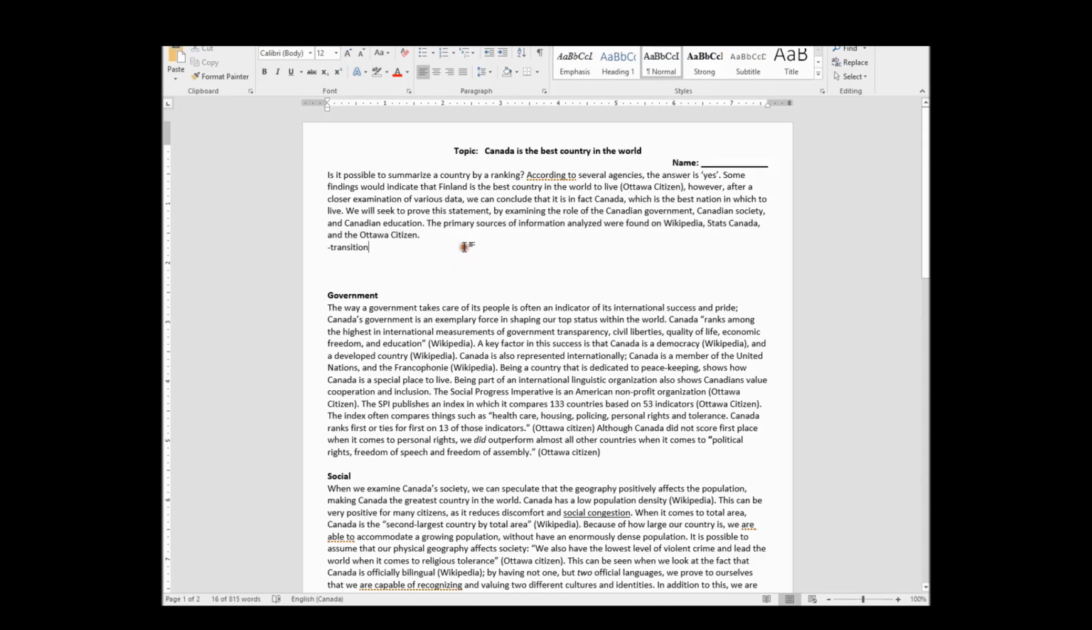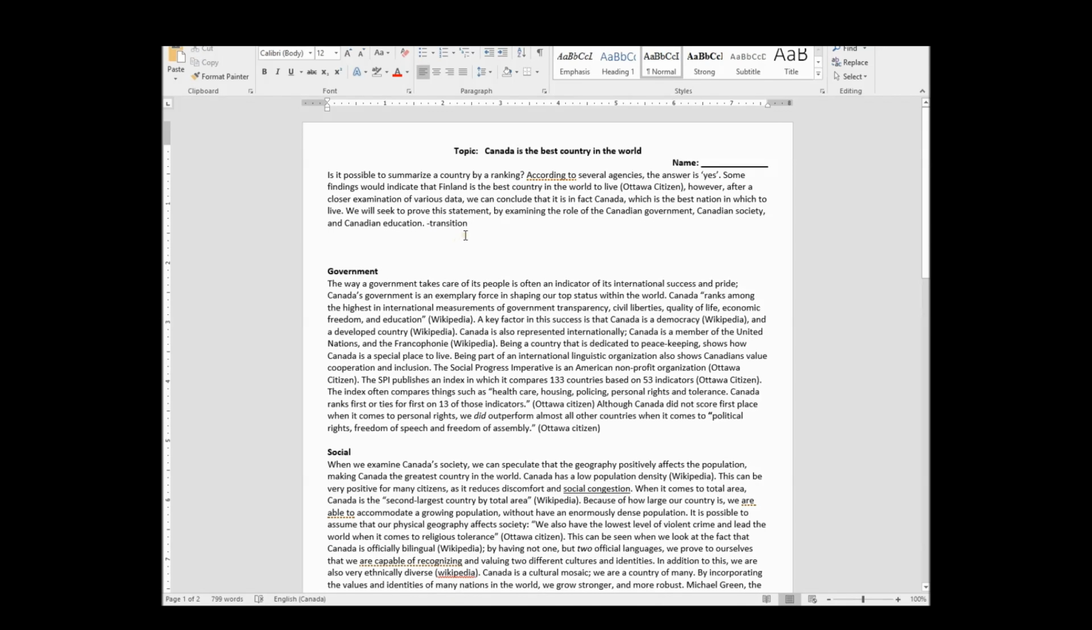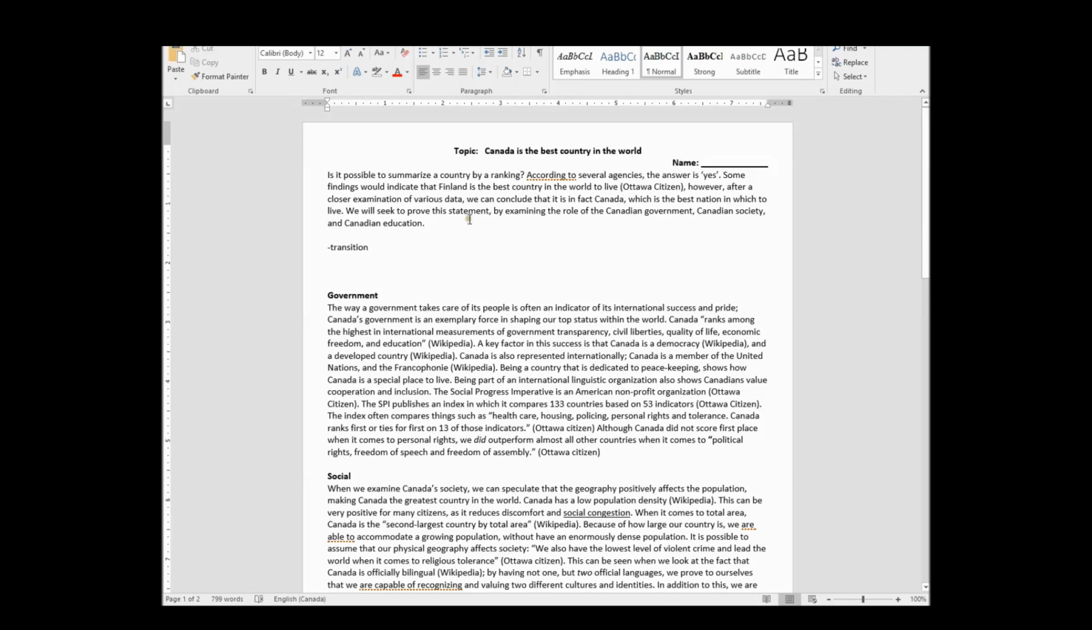So having said that, you can see this is how I would have written it. I'm going to take this out, because it's such a short essay. If it were like a longer 20-page essay, I'd probably want to put something in there. But what I might do is I might reverse these categories. I might just say by examining the, let's go Canadian society, Canadian education, and, whoops, the role of the Canadian government.